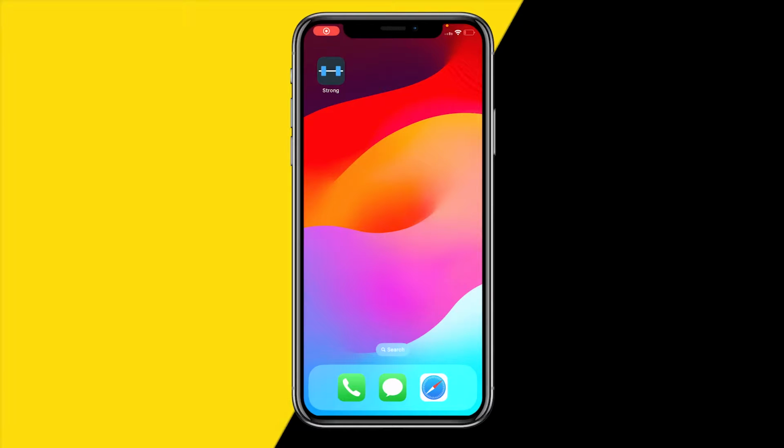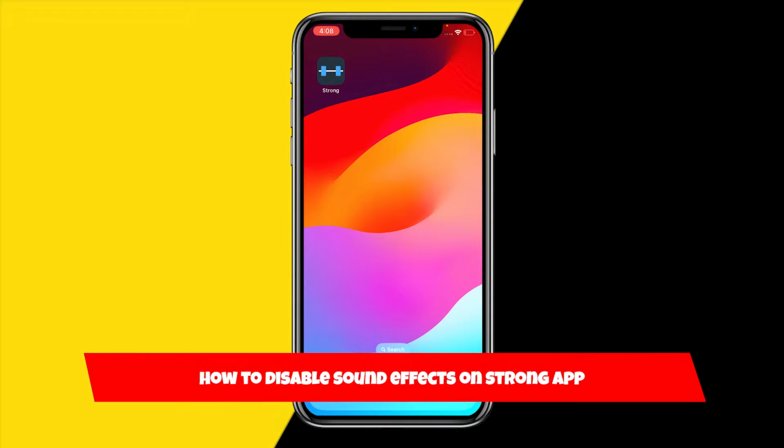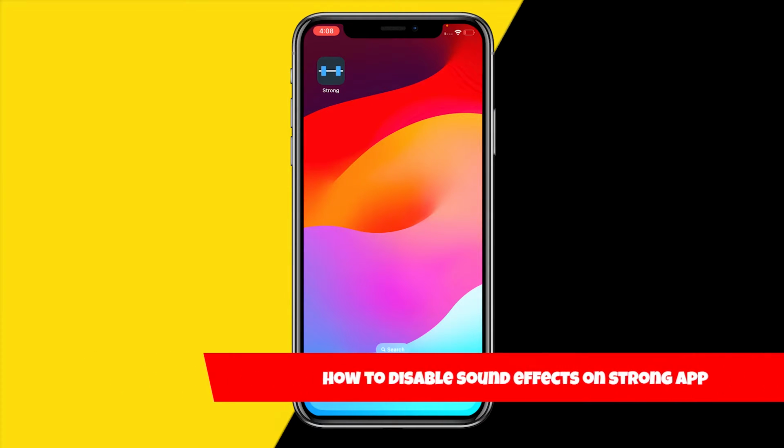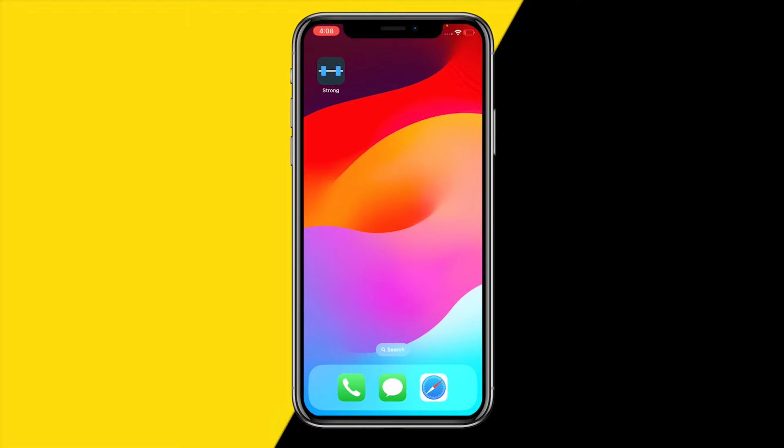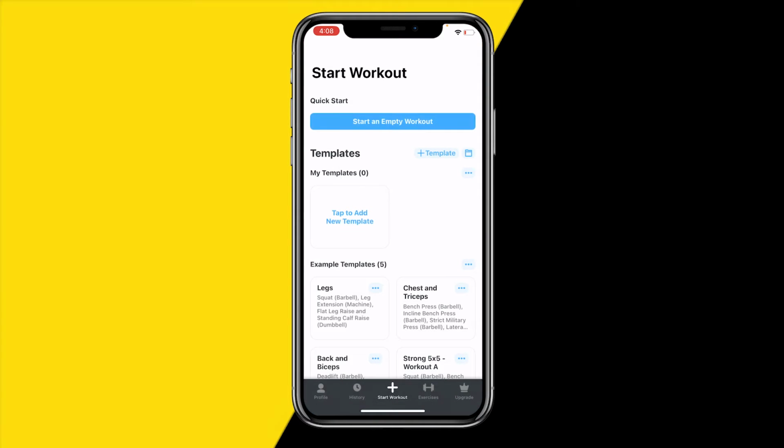Hello everyone, welcome to this video, and in this video I'm going to show you how you can disable sound effects over on the Strong app. So if you want to disable sound effects over on the Strong app, all you need to do is open the Strong app just like this.